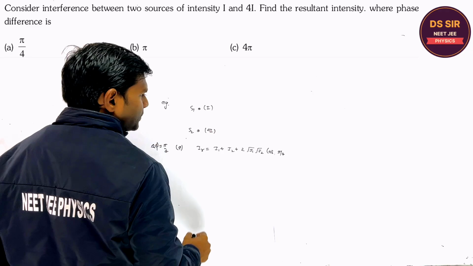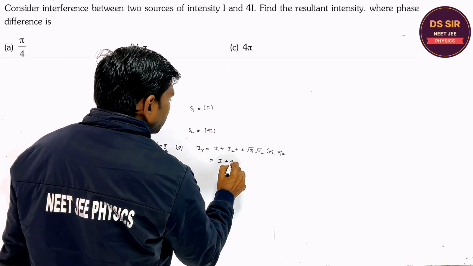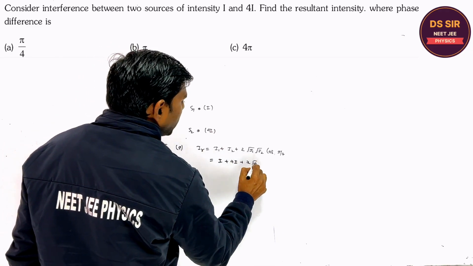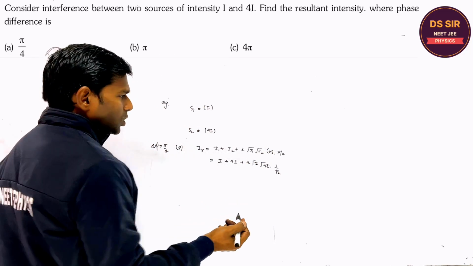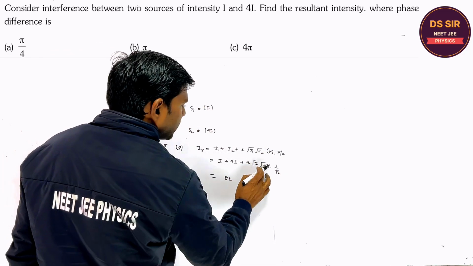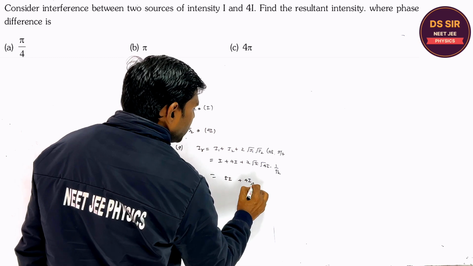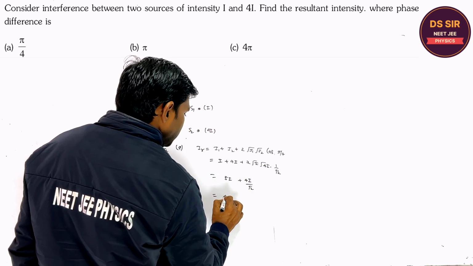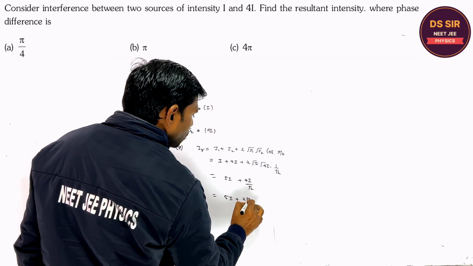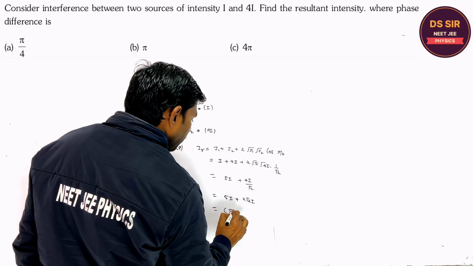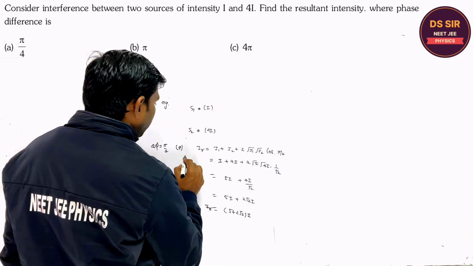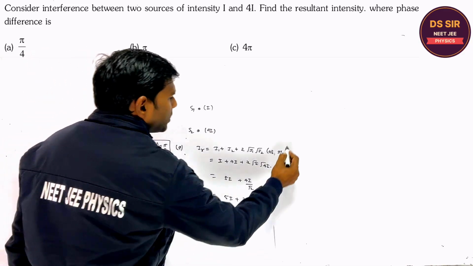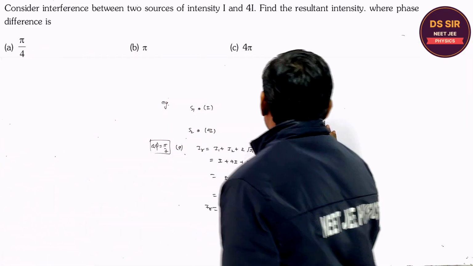Yes, sir. So it is I plus 4I plus 2 root I root 4I into 1 by root 2. It is 5I plus 4I by root 2, so it is 5I plus 2 root 2 I. So 5 plus 2 root 2 times I is the resultant intensity when the phase difference is pi by 4.